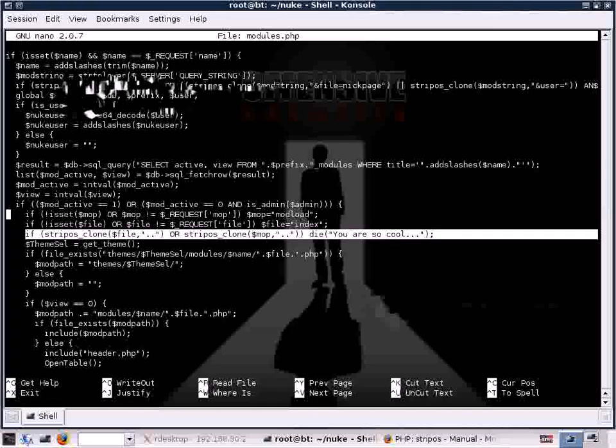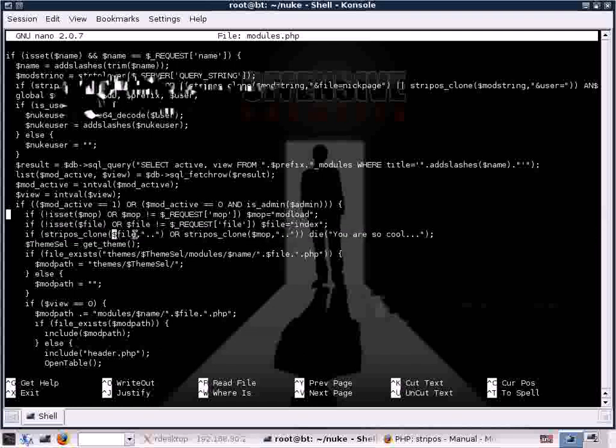Going into a bit more detail, let's look at the code and the resulting outcome. The stripos_clone function searches for ".." occurrences in the file parameter. If the returned value of this is bigger than 0, then the check fails and the script exits with the error "You are so cool."